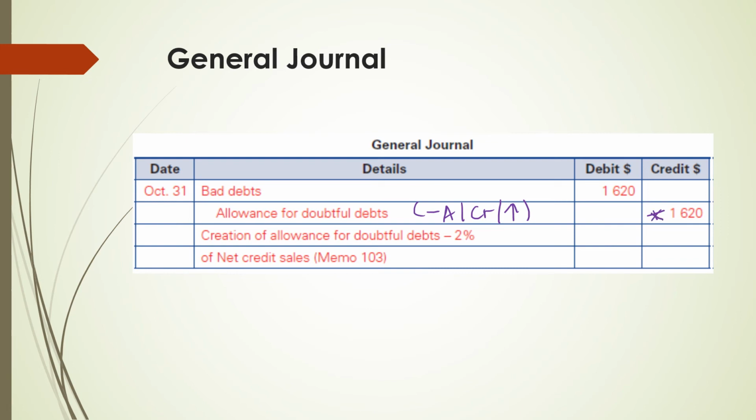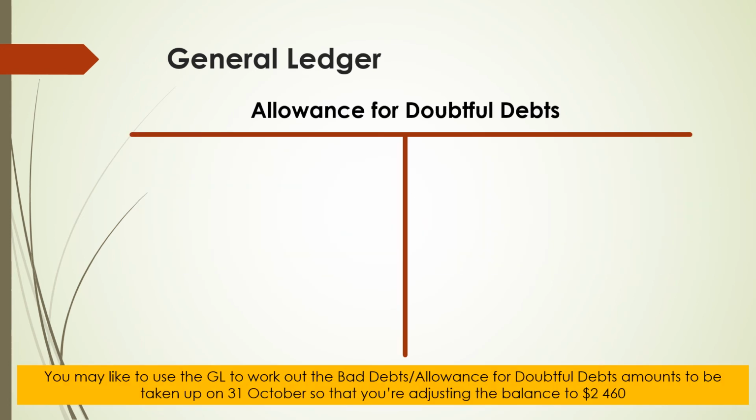As we have established, any adjustments to the allowance for doubtful debts is recorded against the bad debts account, which is an expense that has a debit nature. And because we are recognizing this as an expense that has incurred in the period, we are debiting the account $1,620. I find it useful to also look at the allowance for doubtful debts ledger account to help us work out the movements over the period, which would help us work out the adjustments that we'll need to make to the allowance for doubtful debts at the end of the period.